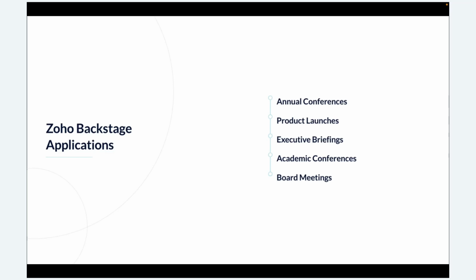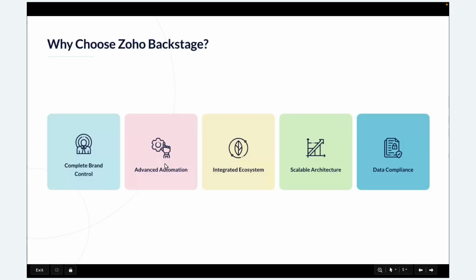And next is why to choose Zoho Backstage over traditional tools. First is complete brand control. When I say traditional tools, I mean things like Excel sheets or Eventbrite, etc. Any generic website builder usually locks you into limited themes and branding options. Attendees are often constrained to use only the themes that the platform offers.